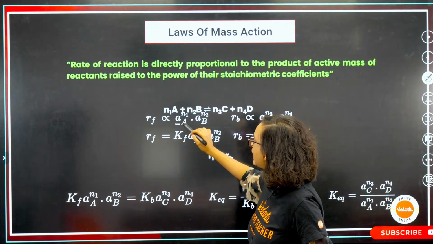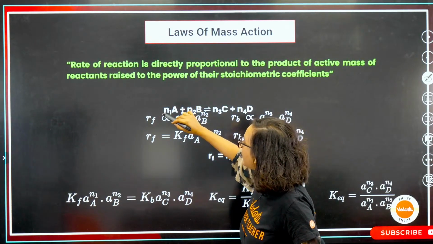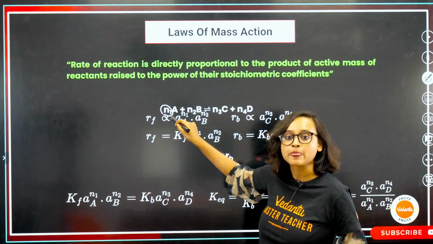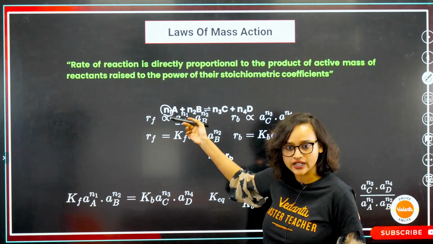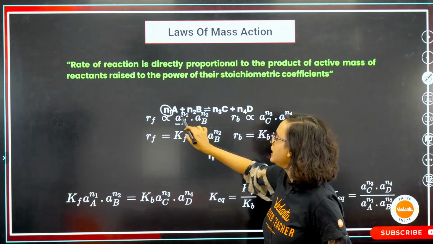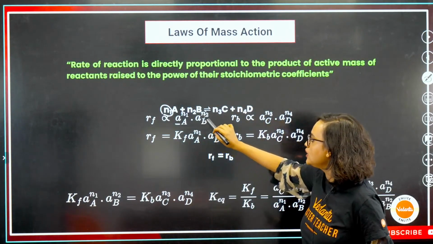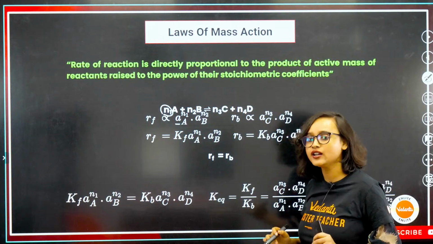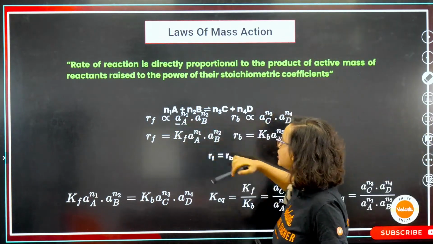And as you can see here, A is my activity. So the activity of A, what am I doing? I'm raising it to the power of N1. N1 is my coefficient here. So what did I do? A to the power N1. Here, A to the power N2. Isn't it, everybody? Understanding or not, guys? Are we clear on this?